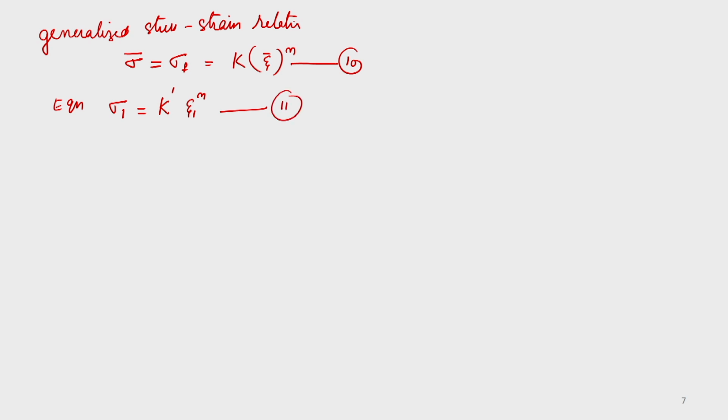This is the condition when you have a proportional loading, where alpha and beta remain constant.